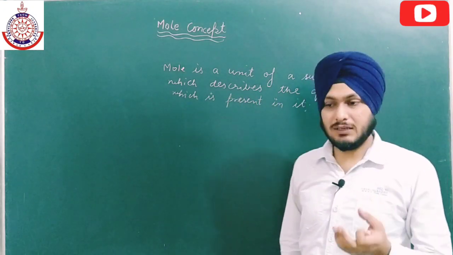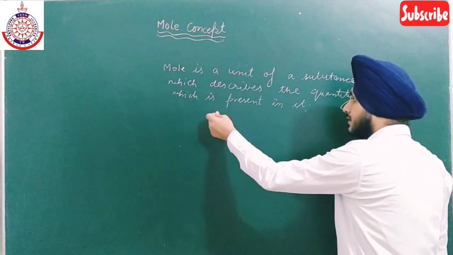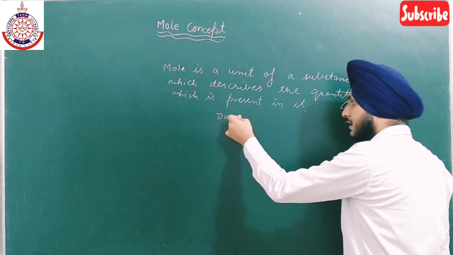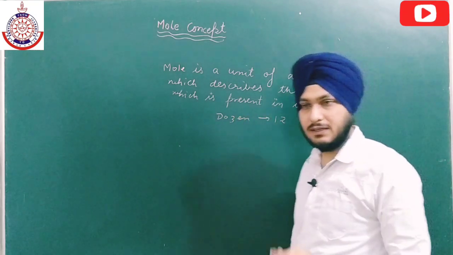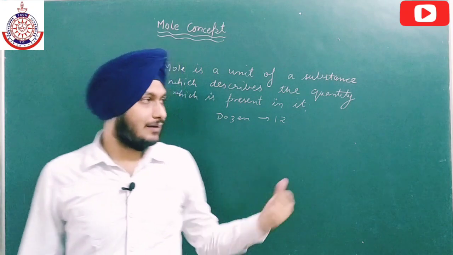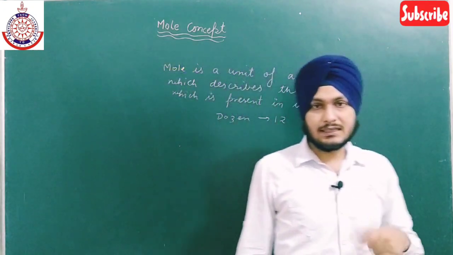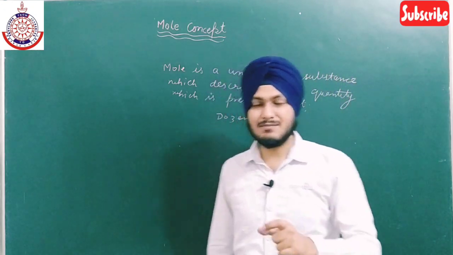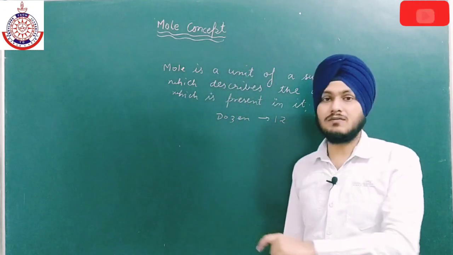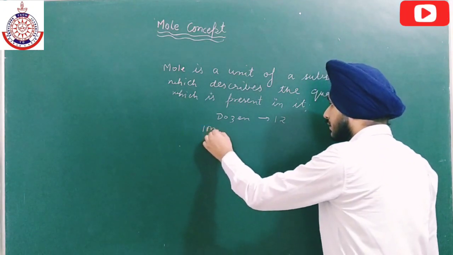So the word mole is related to dozen. Okay, we know what is dozen. So dozen is related to a number that is 12. Wherever we see 12, then we call it 1 dozen. Similarly, 24, 2 dozen, 36, 3 dozen, 65 dozen.